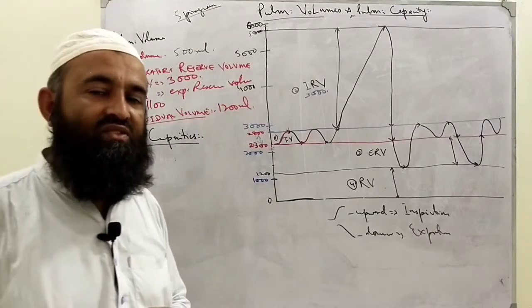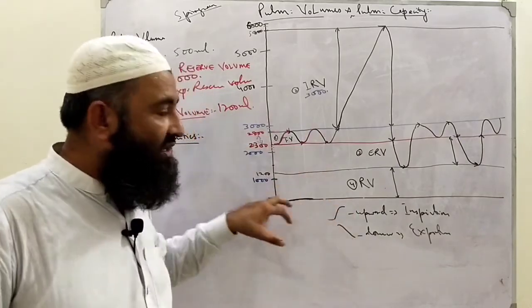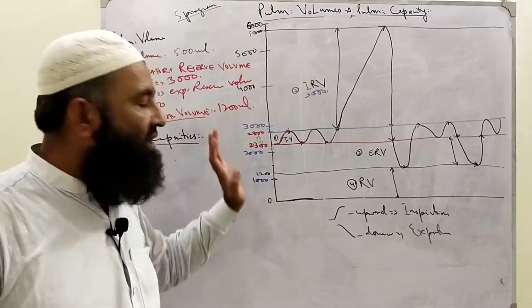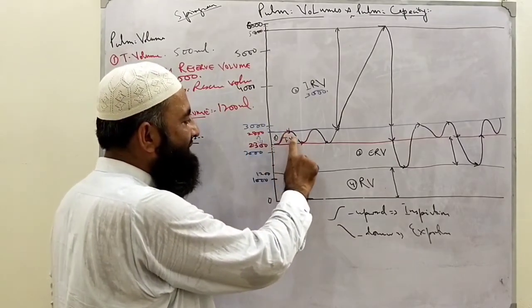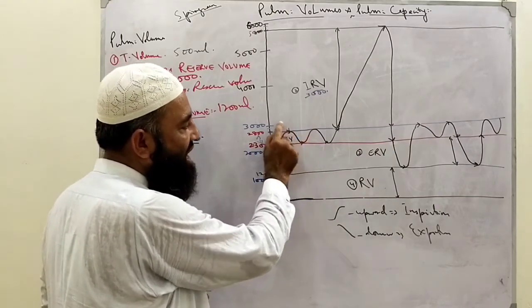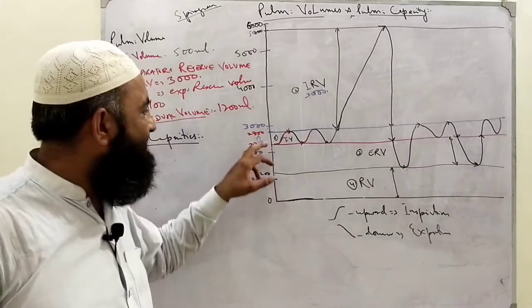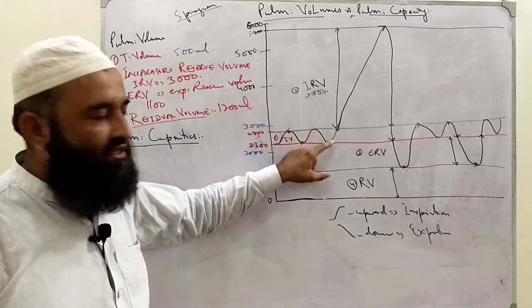So is it easy? It's very easy to understand, but by this graph and by drawing these values and these lines, you will understand. Now I am repeating these volumes. We take in normal inspiration and normal expiration. The amount of air taken in normal inspiration or expired in normal expiration is called tidal volume. Value is 500.